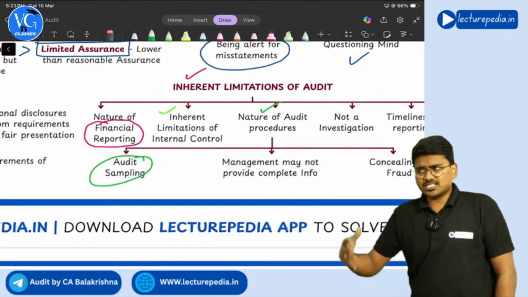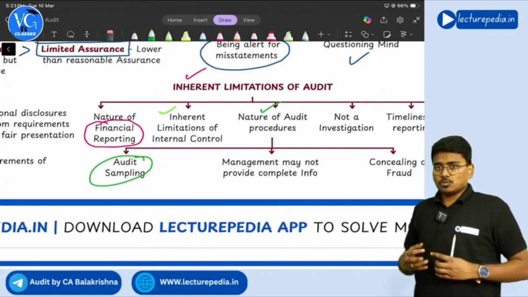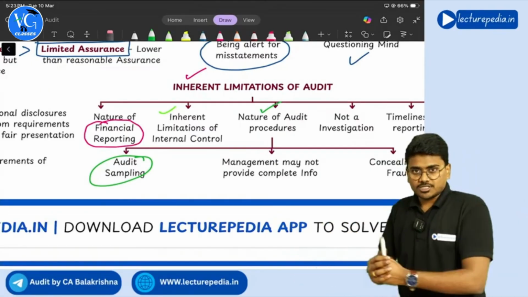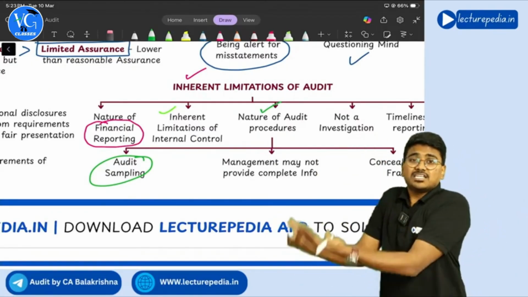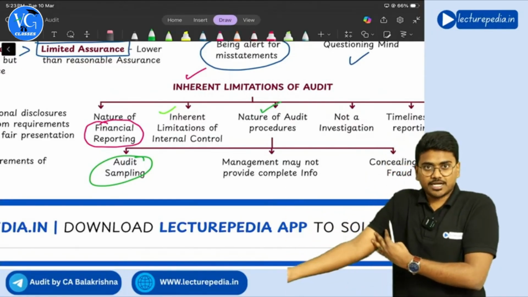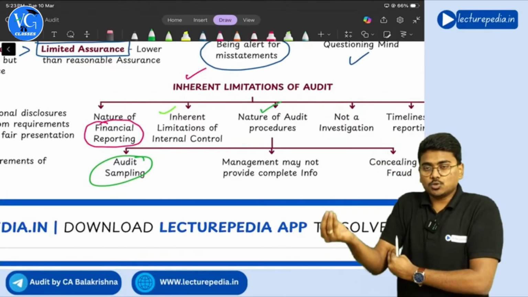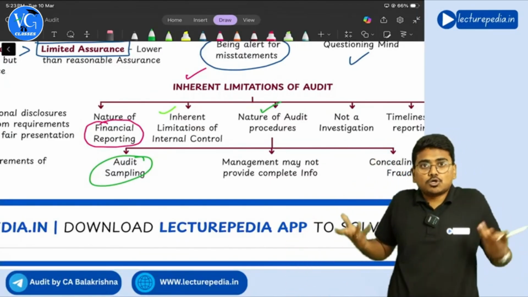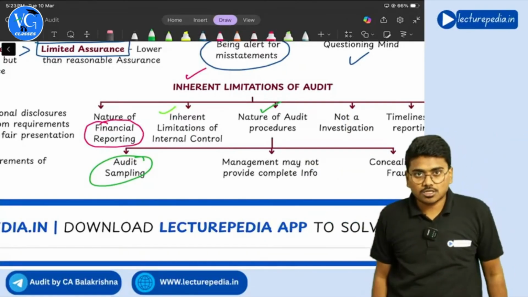All the documents, everything management has to give. Now you will go to the management and ask them to give information. Whether they give complete information or hide some information, you cannot influence them. Correct or not? What you can do is just ask them. You cannot force them to give all the information. You don't know whether they are giving all the information or not.